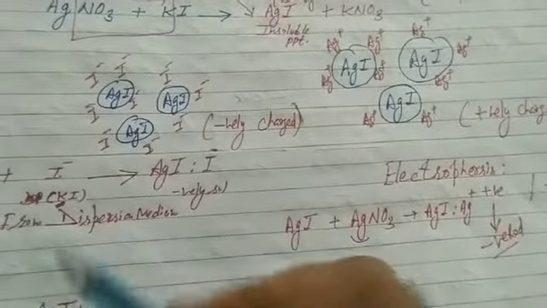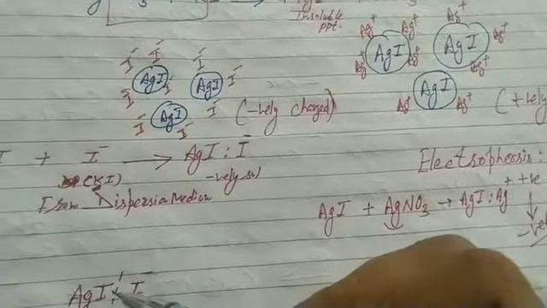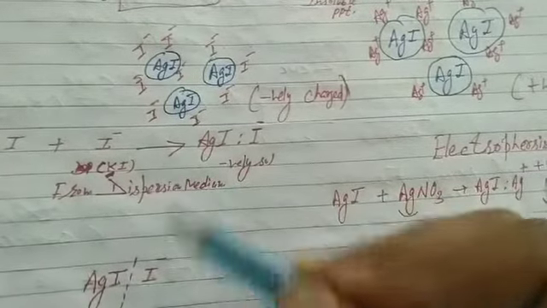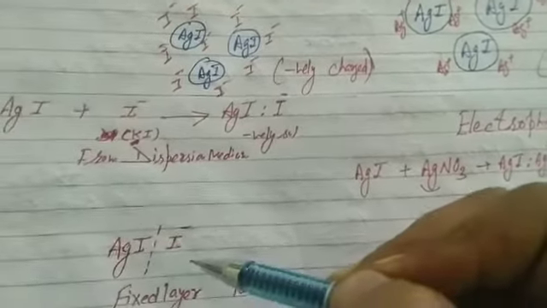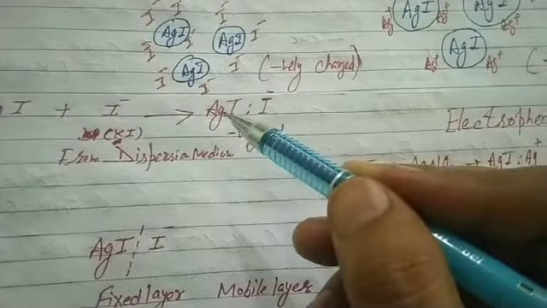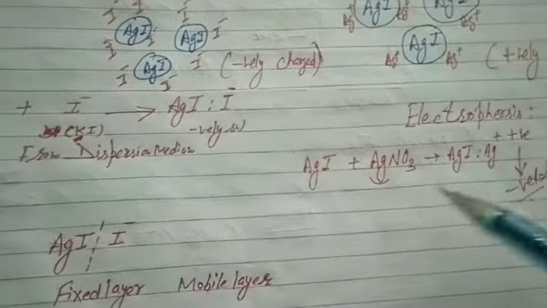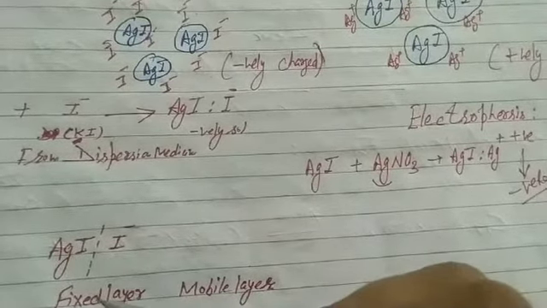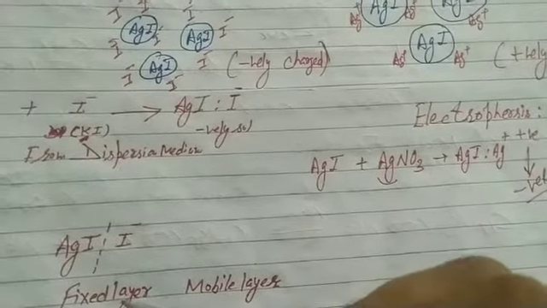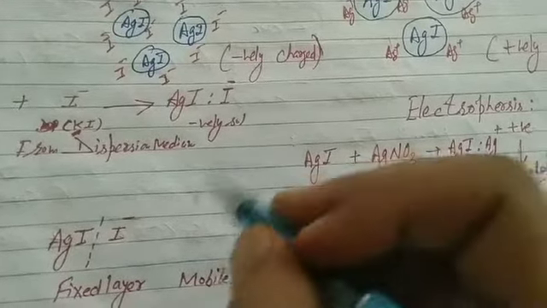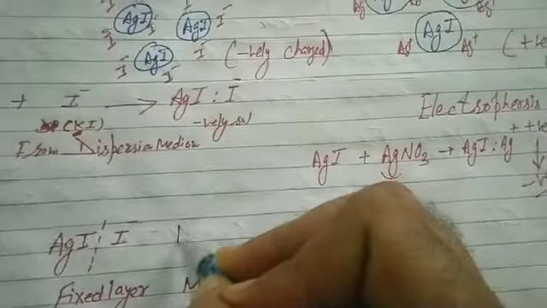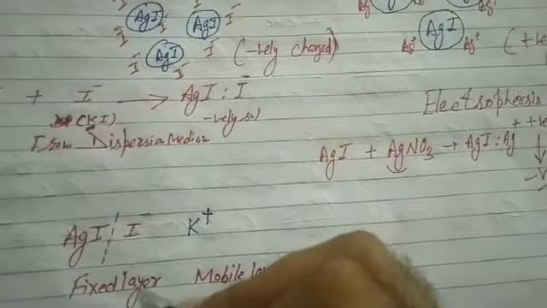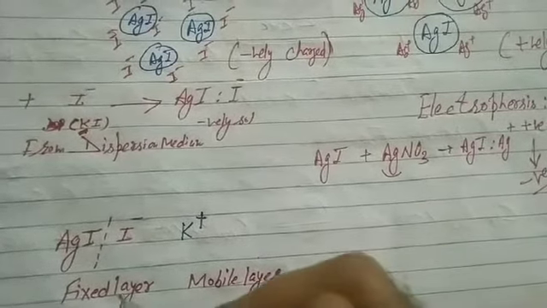The counter ions remain in the dispersion medium and provide an equal and opposite charge. Students, that's the formation of the AgI solution, which may be positively or negatively charged. It's clear it is negatively charged. This is called the fixed layer. Now this layer attracts the counter ions from the dispersion medium, that is K positive ions, and forms the second, mobile layer. A potential difference is set up between these two layers. It is called zeta potential.